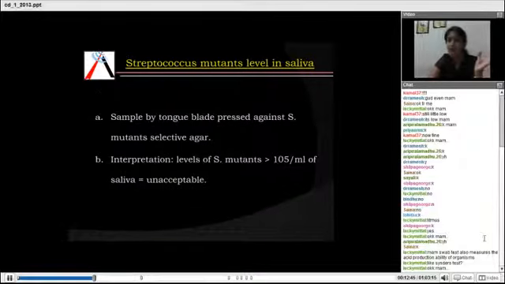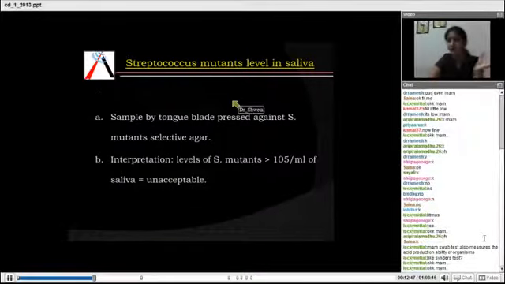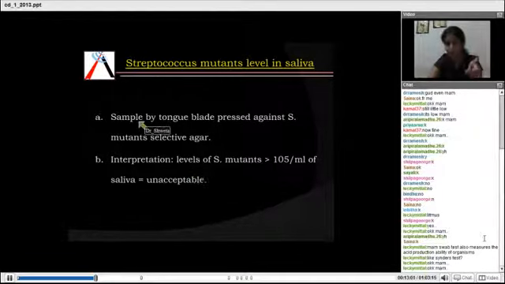Everything is measuring the organisms and how the organisms can produce acids. But they measure a different thing. In this, they measure the pH of the saliva. Here in this, they measure the Streptococcus mutans, the number of microorganisms present in the saliva.